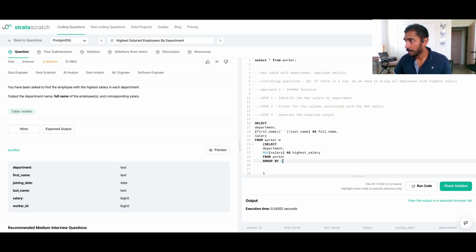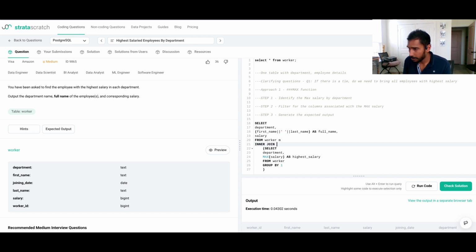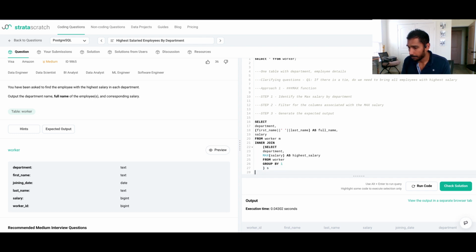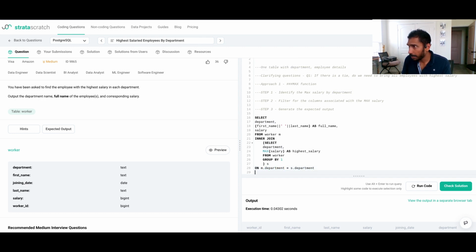2 by 1. And we just need to identify, in this case, only fetch the records which correspond to the highest salary. So I'm just going to do an inner join of this table, which I call the subquery. And I'm going to join on the department because we need information for every department as per the question. So we're going to get the subquery, join that on the department, and we also want to join it on the highest salary only because that's the only record you're expecting.